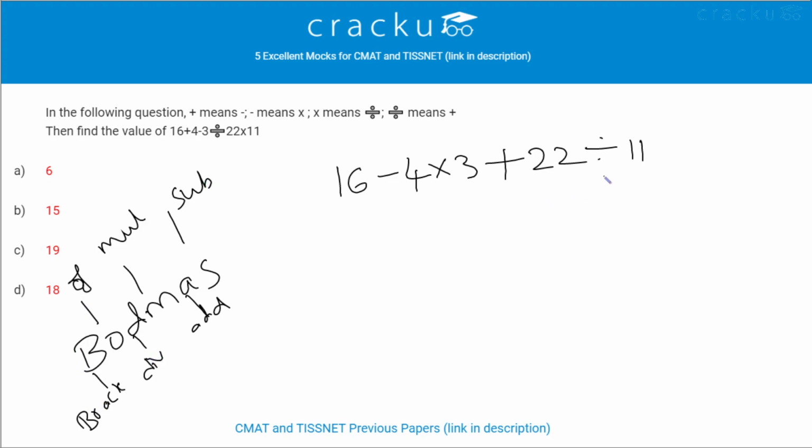22 divided by 11 is 2, and next we have to do multiplication. Minus 4 into 3 is minus 12, and here 16 as usual. Next, 16 minus 12 plus 2. So first we have to do addition, next subtraction. So 16 plus 2 is 18, minus 12 is equal to 6. Therefore the answer is option A.